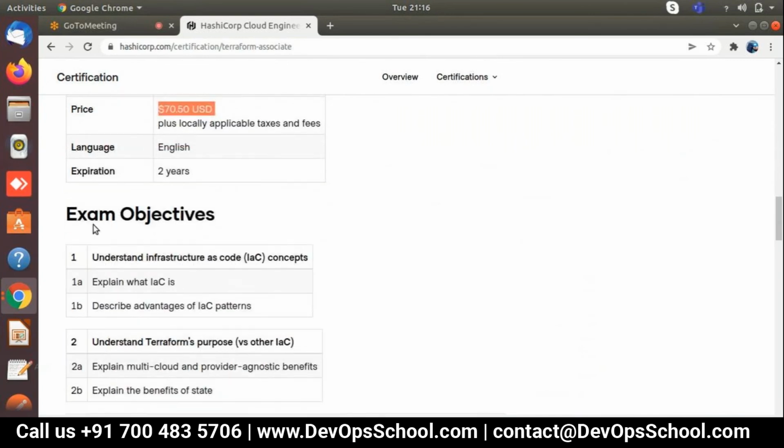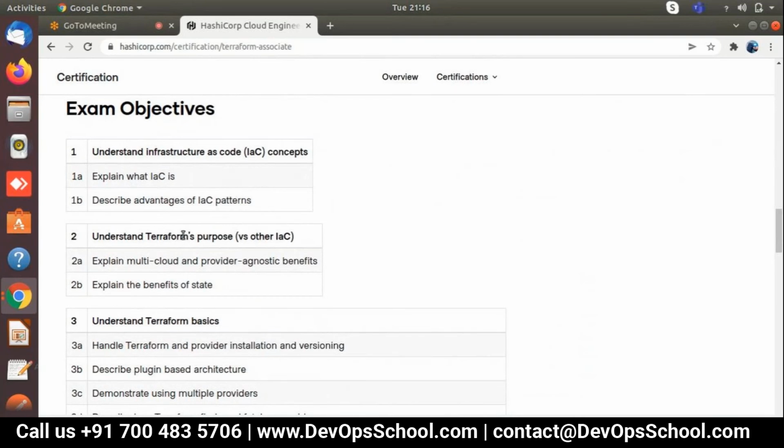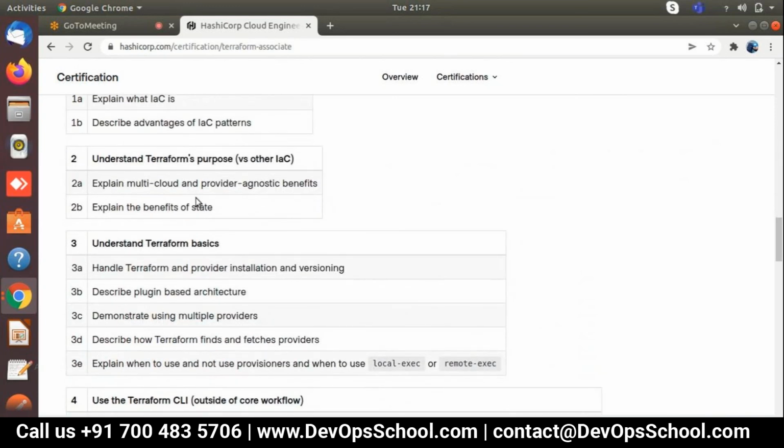Now these are the exam objectives. Objectives means this is the syllabus that we are going to cover. Understand infrastructure as code and its concepts: why infrastructure as code, what benefits we get, describing the advantages, and why we need Terraform. We have PowerShell and other tools as well, so why Terraform only? We are going to understand the purpose of Terraform. Is there any specific purpose of Terraform?